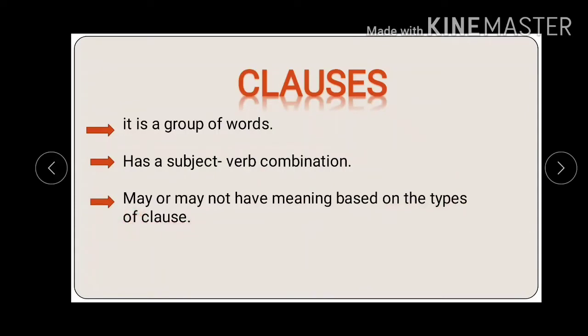So next we will be studying about the different types of clauses. So based on that, it may have meaning or it may not be meaningful. But even if it does not have a meaning, it will still have a subject and verb combination, which makes it a clause.